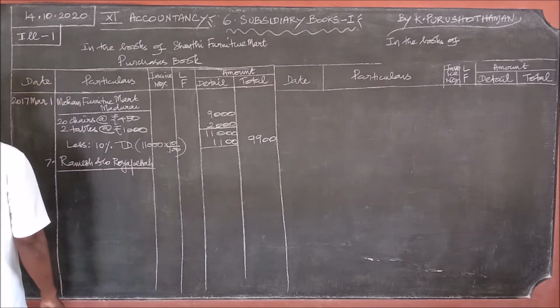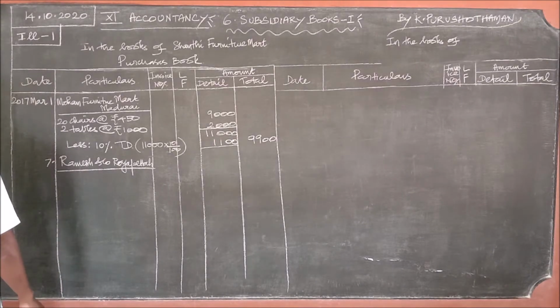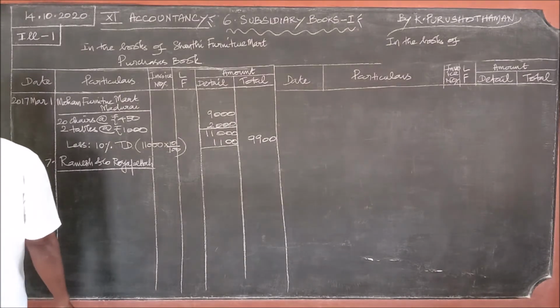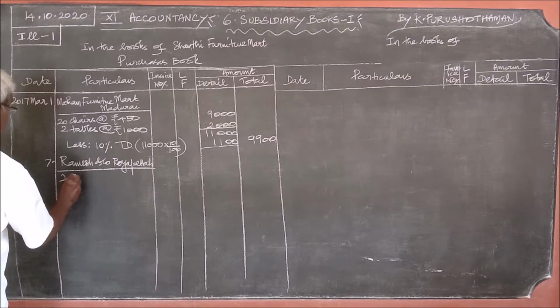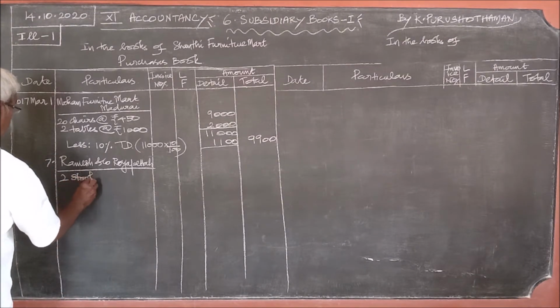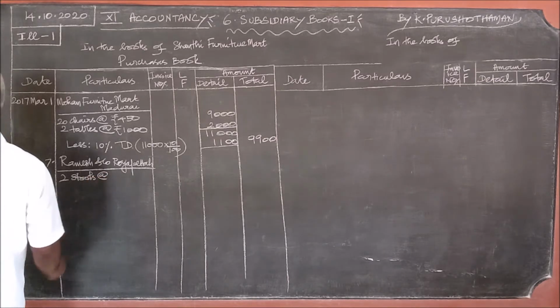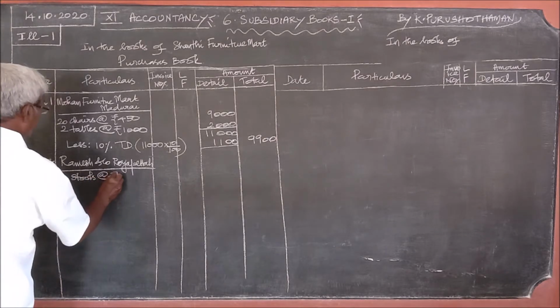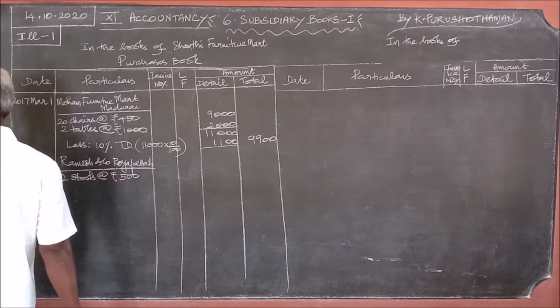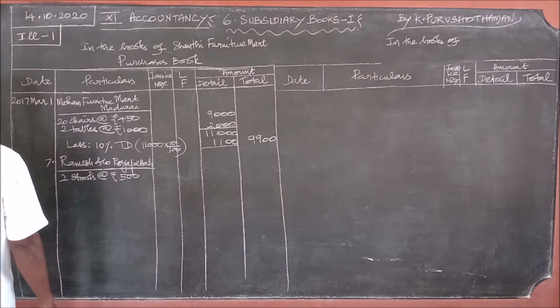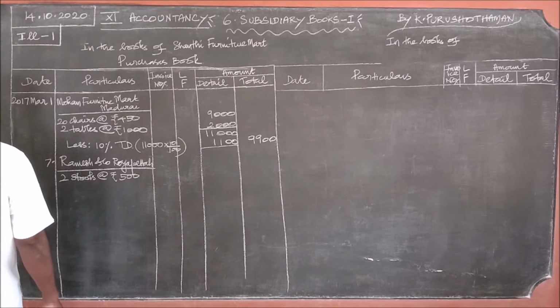Ramesh and Co. Rayapeta. This is regarding furniture only. 2 stools at the rate of rupees 500. This is one item. One more item, 10 rolling chairs.